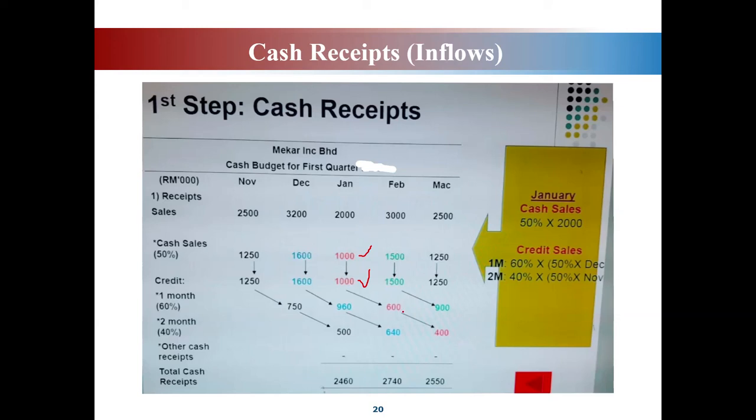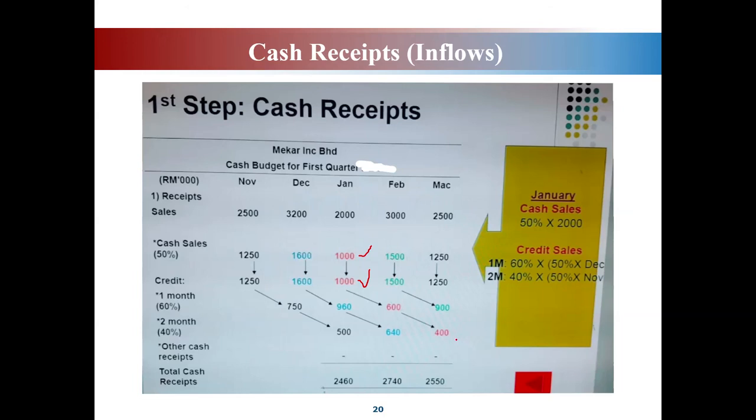And the balance, because the credit sale is 1,000, isn't it? So you pay 600 in February. The balance 400 you will pay in March. Here 2 months after, 40%. So the balance will be paid in March. Okay, clear this one? This is for January.